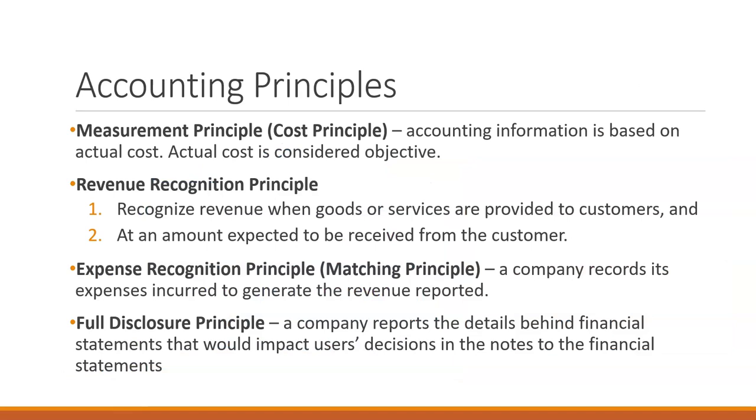Okay, so the first is the measurement principle. The measurement principle is also sometimes called the cost principle or the historic cost principle. This says that we record accounting information at the actual cost. So if we buy an item and it costs $100, that is what gets reported on our financial statements. It doesn't matter what the actual market value of that product is, we have to record it at the exact amount that we paid for it.